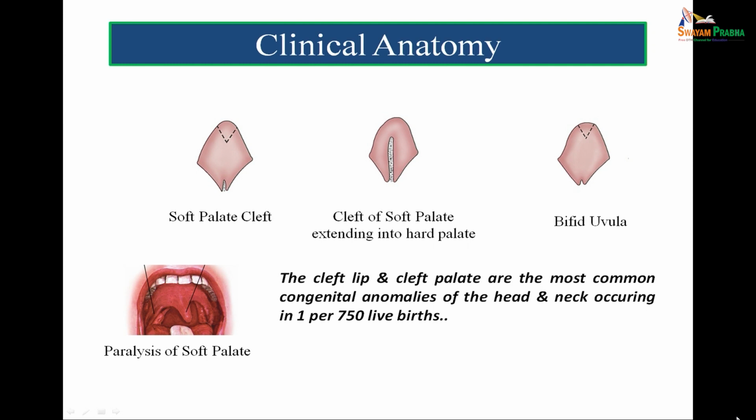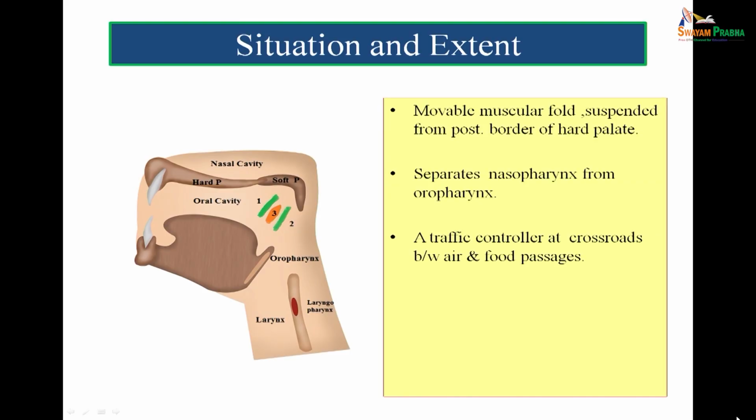Now this soft palate has a vital role to play. It is a muscular ridge and its function is to control traffic and provide normal physiological phenomena. So the soft palate is a movable muscular fold suspended from the posterior border of the hard palate. It separates the nasopharynx from the oropharynx, a traffic controller at the crossroads between air and food passages.